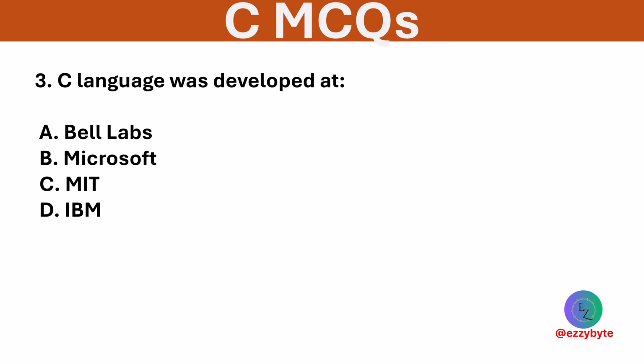C language was developed at? The options are Bell Labs, Microsoft, MIT, and IBM. Option A is correct. Bell Labs is where C was born as a system programming language.